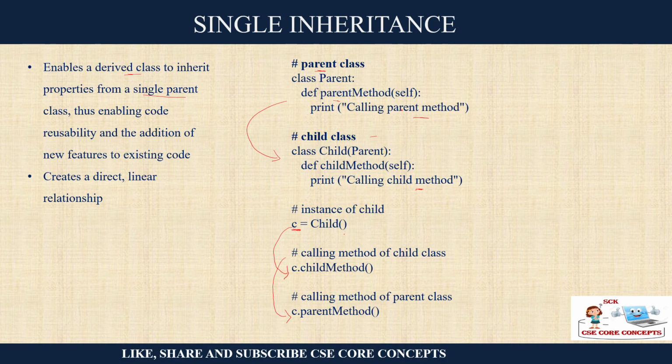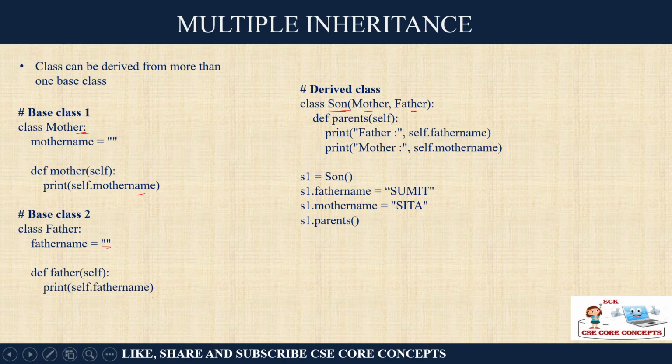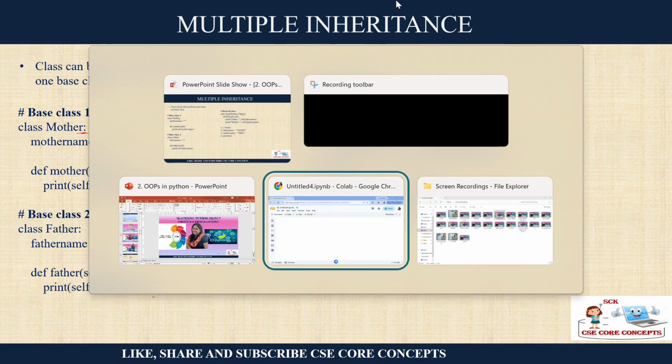In single inheritance, we were only defining the name of the parent class, where there is only one parent. Now since here there are two parents, you have to define both the base classes, and you can call the methods of both the classes. Not a problem here, right? So you are defining an instance. Let us try this program out in our Google Colab.